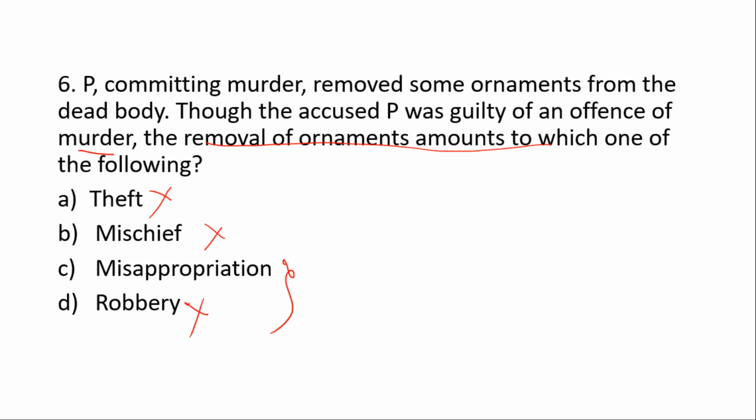Murder was committed first, then the ornaments were removed, isn't it? So the ornaments were in the possession of no person, so it was misappropriation of unknown property. So this comes under option C, that is misappropriation. This is the correct option.